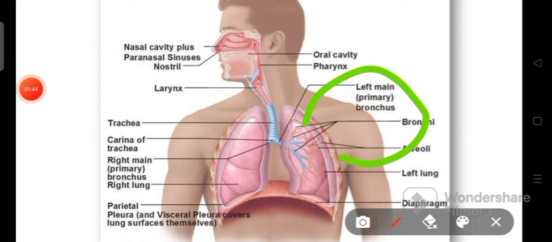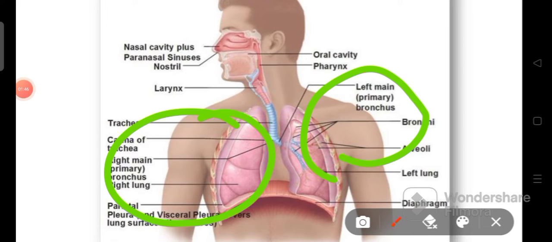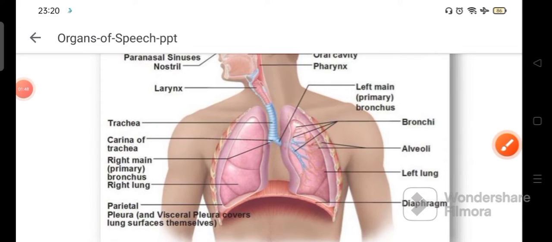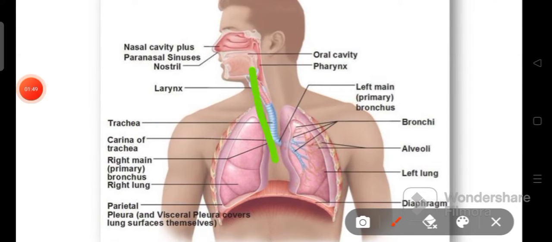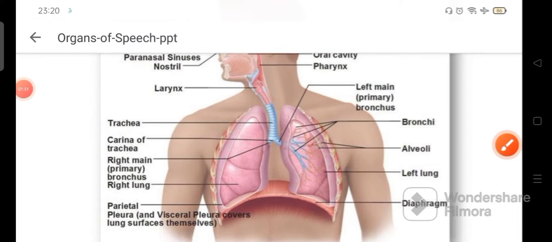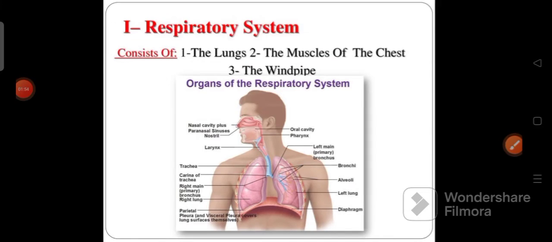These are the muscles of the chest, and then this is the windpipe. These three organs will help you in production of speech sounds. So this is the respiratory system.